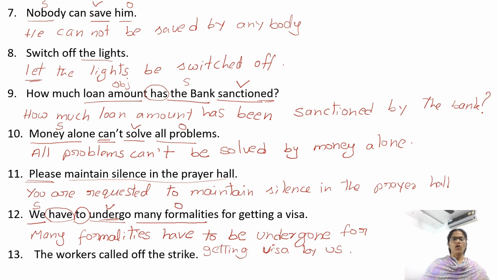The workers called off the strike. Called is the verb. Who called? The workers, subject. The workers called off what? The strike, object. So begin with the object. The strike called, V2 form. The sentence is in simple past. We need was. The strike was called off by the workers.